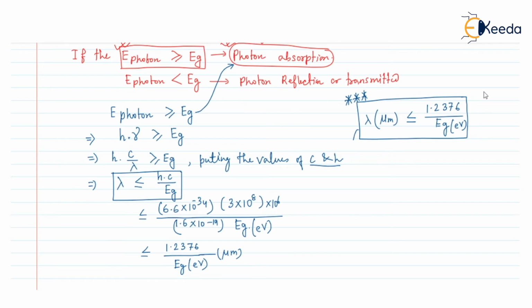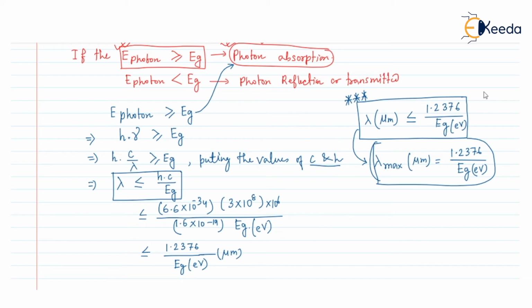From this equation, the maximum value of lambda that will be absorbed by the semiconductor is 1.2376 divided by Eg.